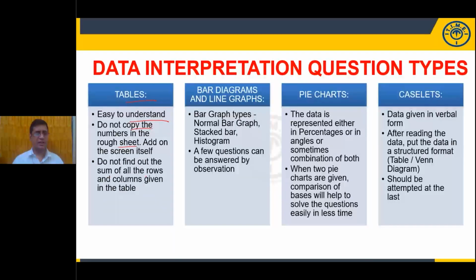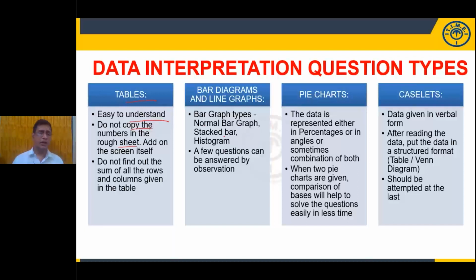Do not find the sum of the rows or the sum of the columns without it being asked in the question. Before the question is asked, don't find any cumulative values. Now, if he's asking the cumulative value of a particular column, then find that only. The remaining, don't find. Okay, just ignore it.